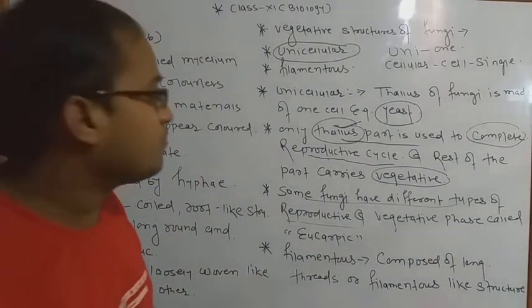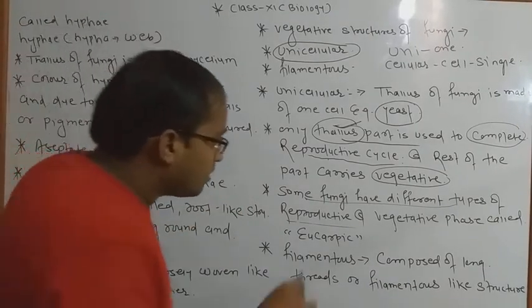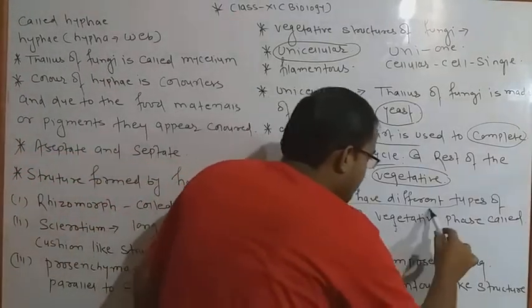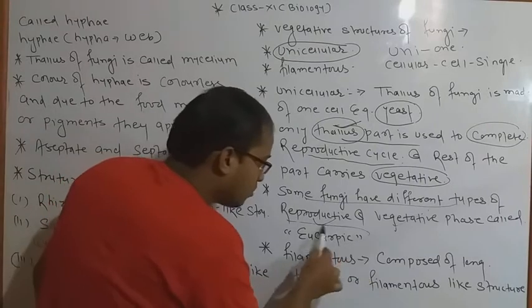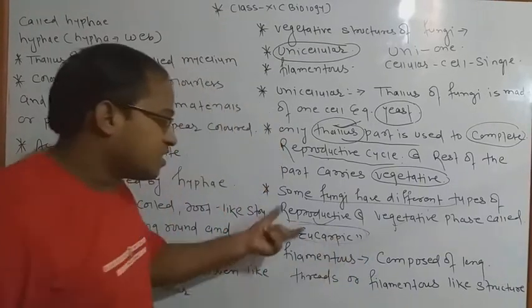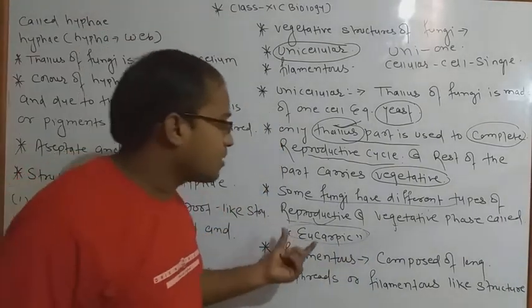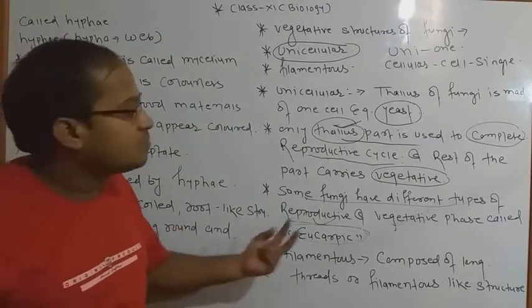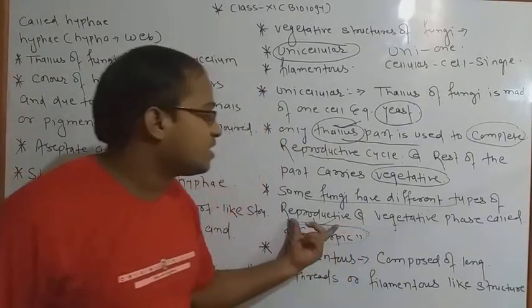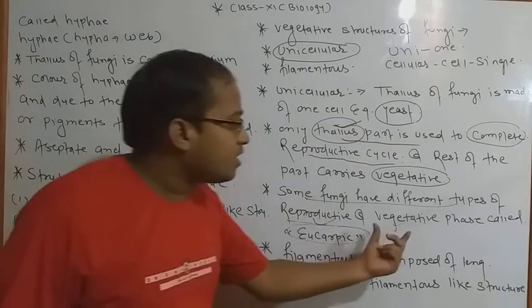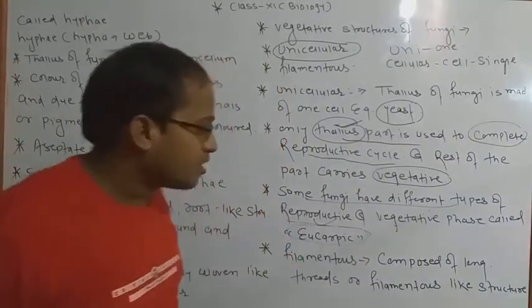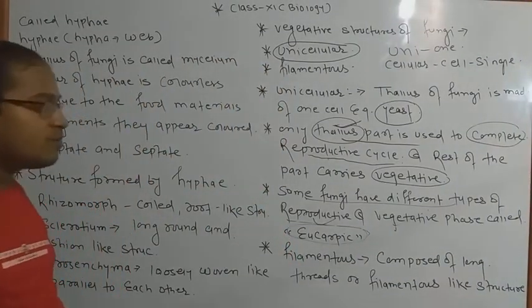Due to the nature of the reproductive and vegetative phases, fungi are also called eucarpic. Fungi are called eucarpic because some fungi have both types of reproductive phase: they can reproduce in the reproductive mode, and they can also reproduce in the vegetative mode. So we have discussed the most important part.